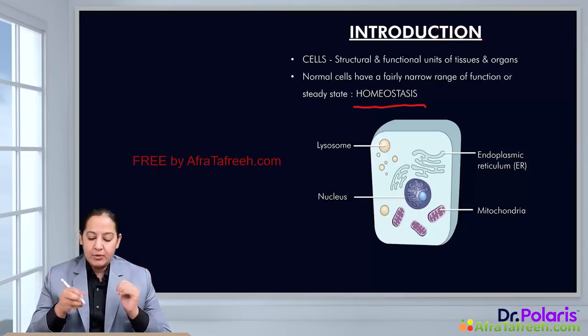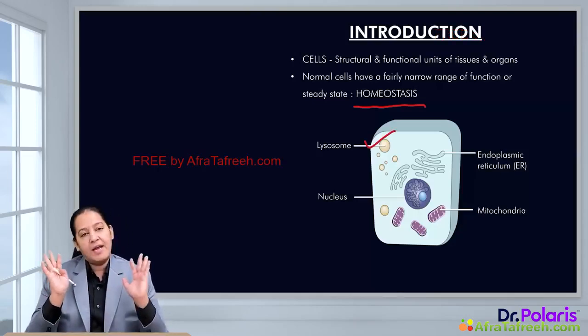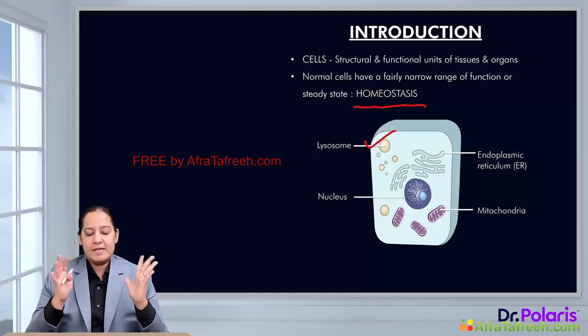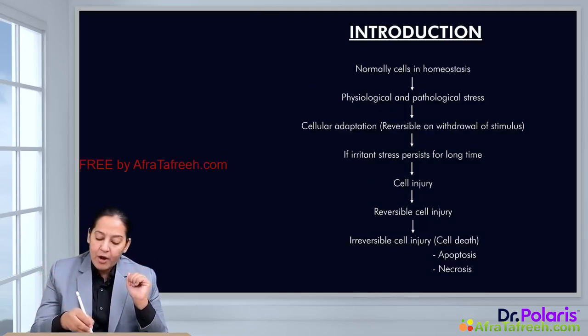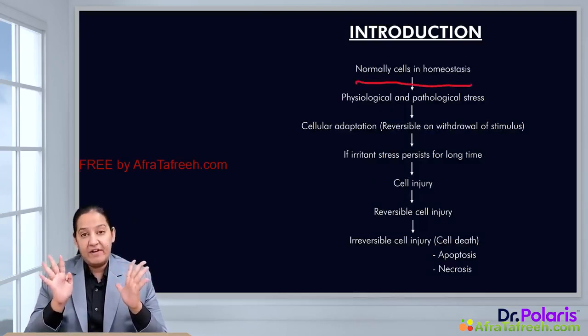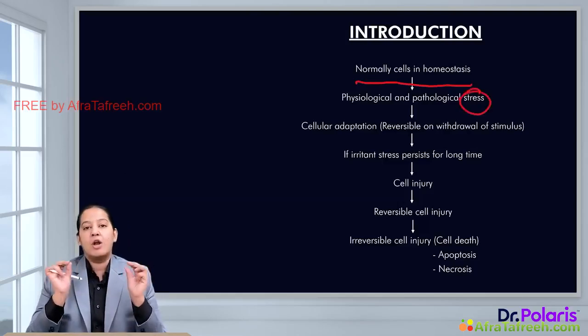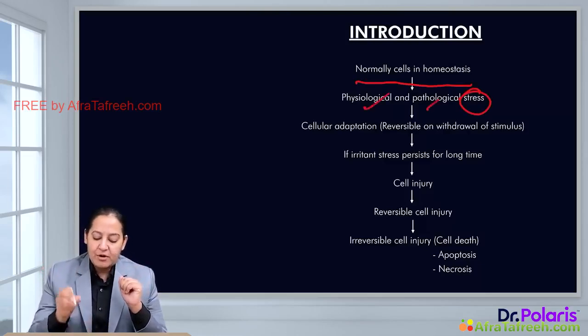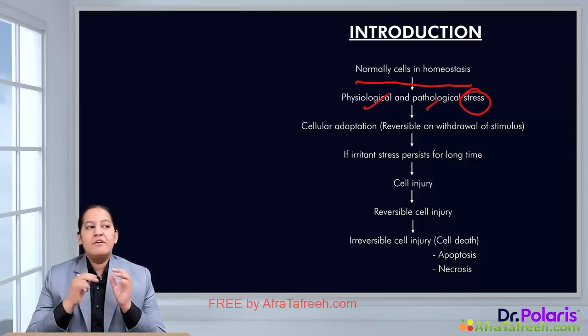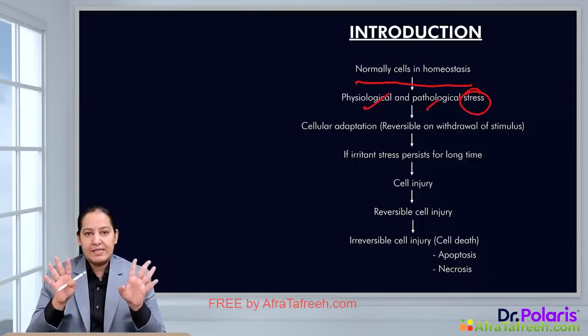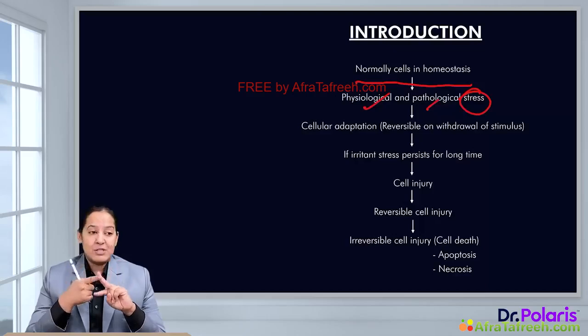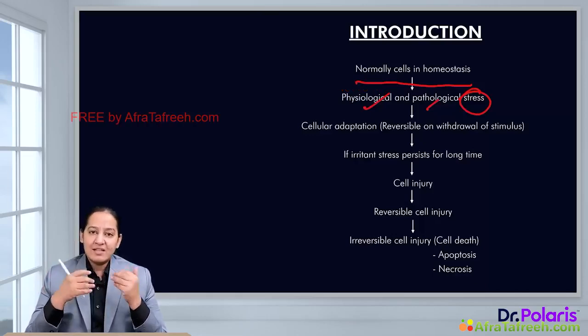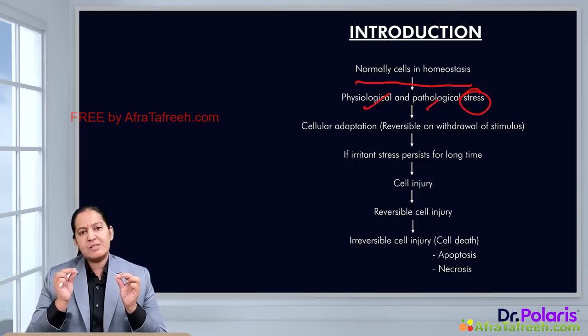So in this diagram, you can see a cell. It is a normal structural cell and it is in homeostasis, right? So normally all cells are in homeostasis. But whenever any stress acts on the cell, the stress can be physiological or pathological. Physiological stress is the stress which is not a disease. For example, pregnancy is not a disease, but it is also not a normal state. Menstruation in females is not a disease, but it is also not a normal state. These are examples of physiological stress. Pathological stress is any disease.